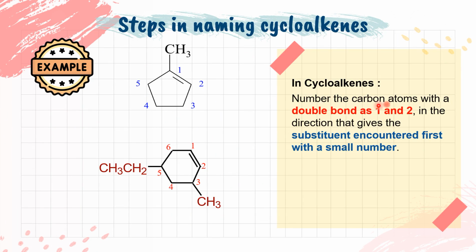So number the carbon atoms with a double bond as 1 and 2. So it means the carbons with the double bond must be carbon 1 and carbon 2. Okay, which gives the substituent encountered first a smaller number. Meaning you must start at the double bond carbon, carbon 1, carbon 2, and then the substituent must get the lowest number. That is the condition, simple.